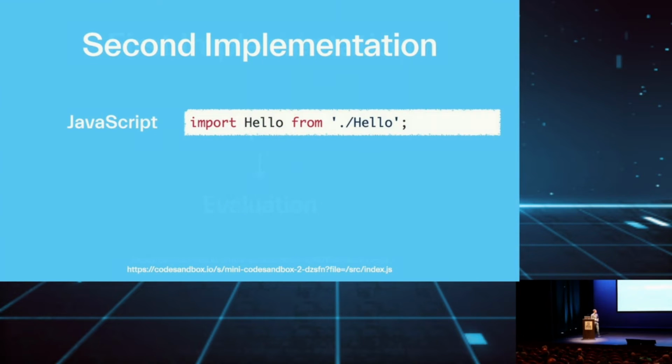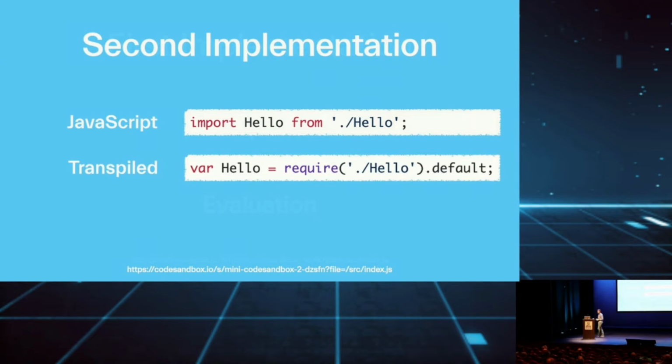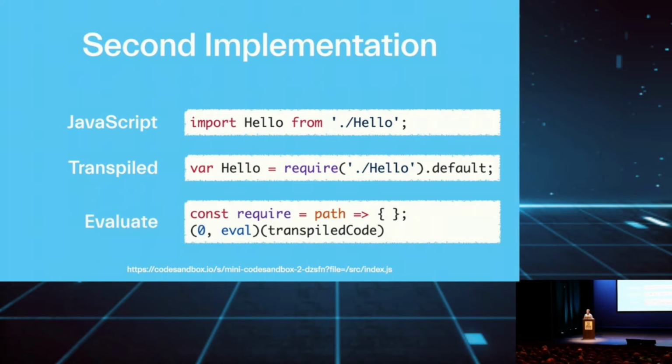Let's look at how we can support multiple files. When you have this JavaScript code and we transpile it, it turns into this code. And that is pretty interesting because it now calls a function called require. And this function is not special. We can override this function, and then it will call our function. So that's also exactly what we do. Instead of just evaluating it, we now also define a require function. And when your code calls require, it calls our function. And that function will do exactly the same thing that we were just doing, where we take the JavaScript, we transpile it, and we evaluate it here.